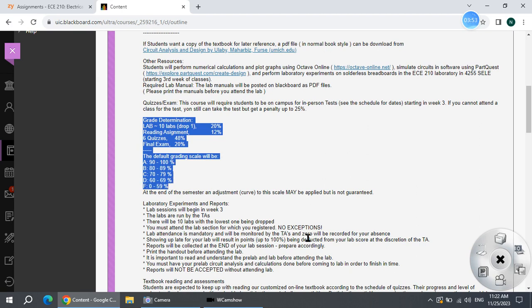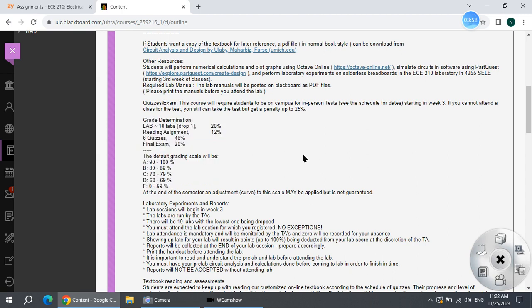Okay, so like this. Now in your grade you can see weighted total, and most of you already finished all the labs and 6 quizzes. So the weighted total will be the summation of these 48% and this 20%. So it is 68%. Like if you have 60, that is 60 out of 68. Okay, and the rest part is reading assignment. You have 12%, and the final exam that is 20%.